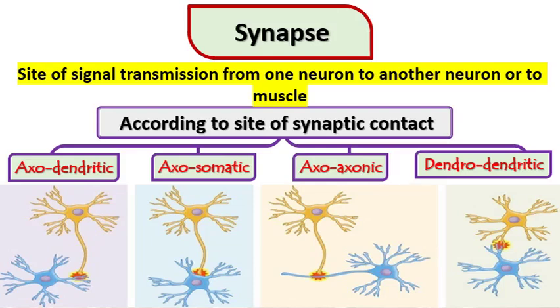Now we will talk about synapse. What is the synapse? Synapse means a site of signal transmission from one neuron to another neuron or to a muscle.